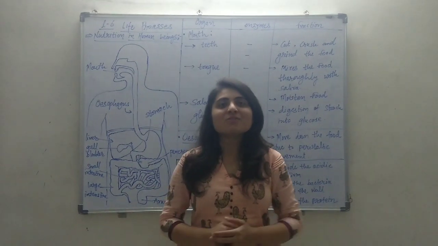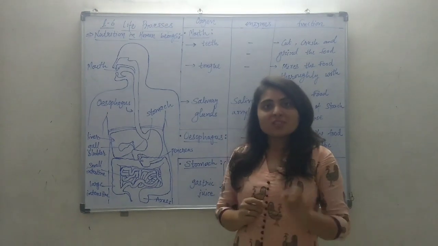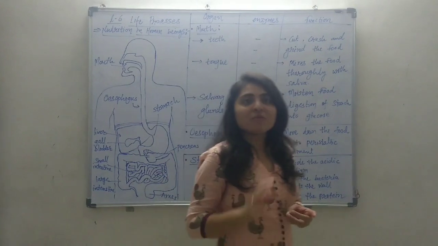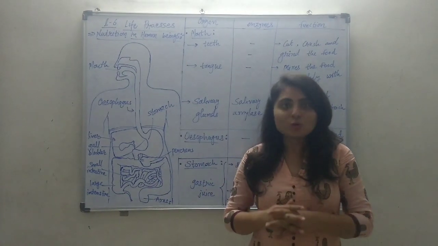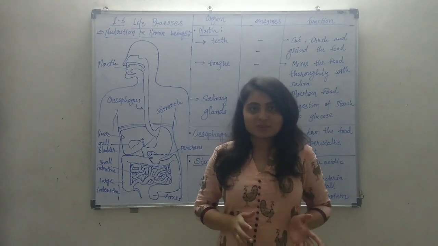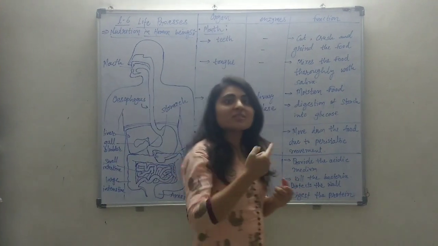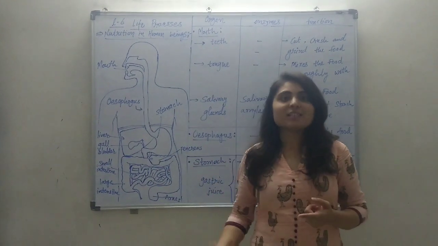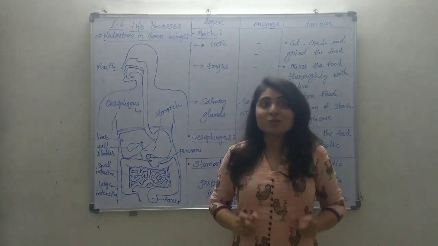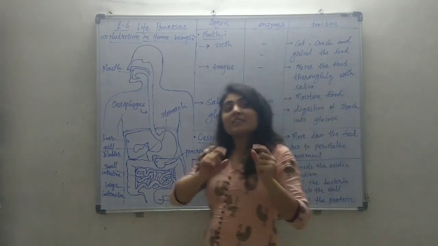Dear students, today we will learn about nutrition in human beings. In human beings, nutrition is of the holozoic type. Almost every animal has holozoic nutrition. It involves the five steps we have discussed earlier: ingestion, digestion, absorption, assimilation and egestion.